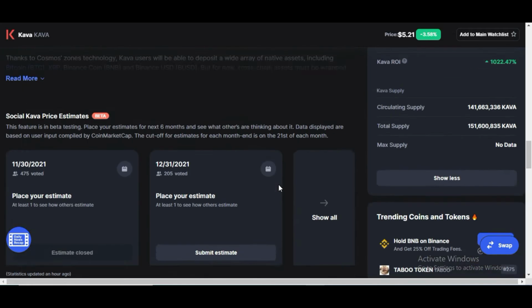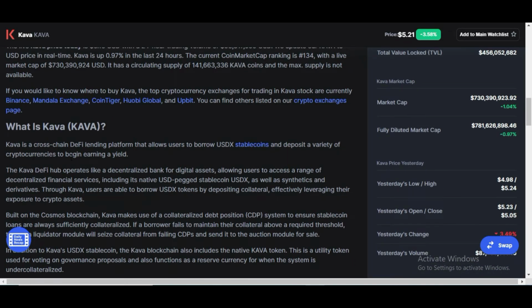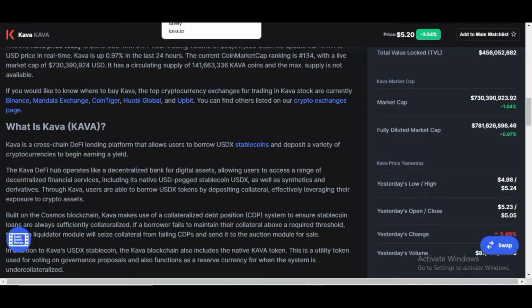Let's dive into the content again. And what is Kava? Let me show you. Kava is a cross-chain DeFi lending platform that allows users to borrow USDX stablecoins and deposit a variety of cryptocurrencies to begin earning a yield.